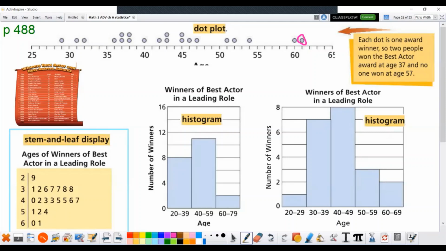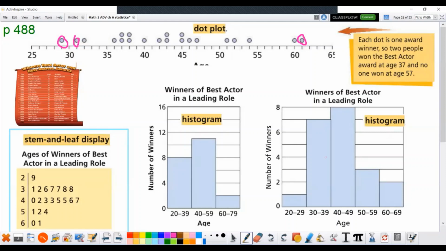Here it was done with a stem and leaf display. Remember, here's the guy that's 29, so we put 2 | 9. Here's someone who's 31, so we put 31. Here's 32, 36, 37, 37, and two 38s. And here are the 40s, the 50s, and 60s. Once again, you can say, well, it looks like most of the guys are in their 40s, aren't they?